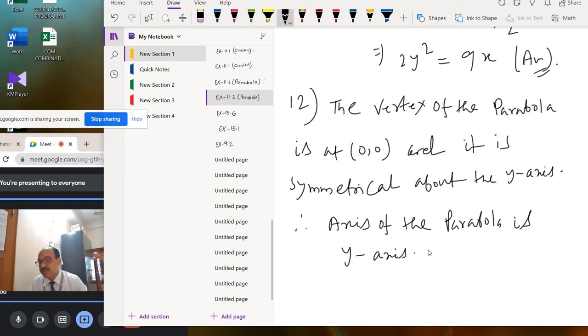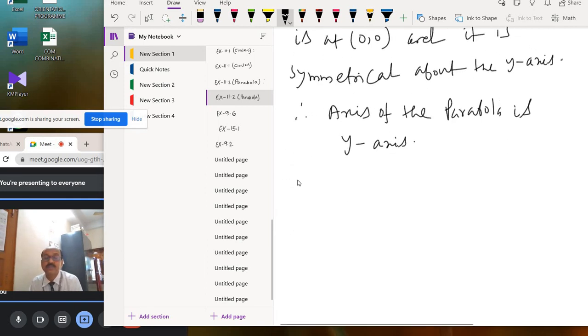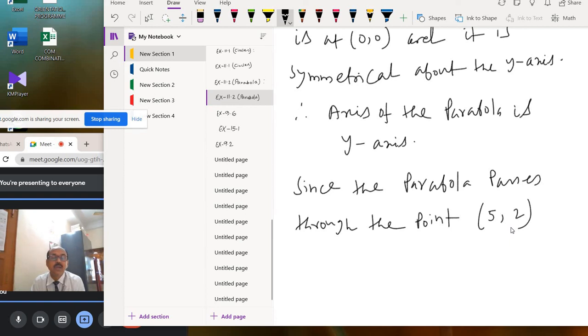Okay, y-axis. Since the parabola passes through the point 5, 2, both coordinates 5 and 2 are positive, and it lies in the first quadrant.